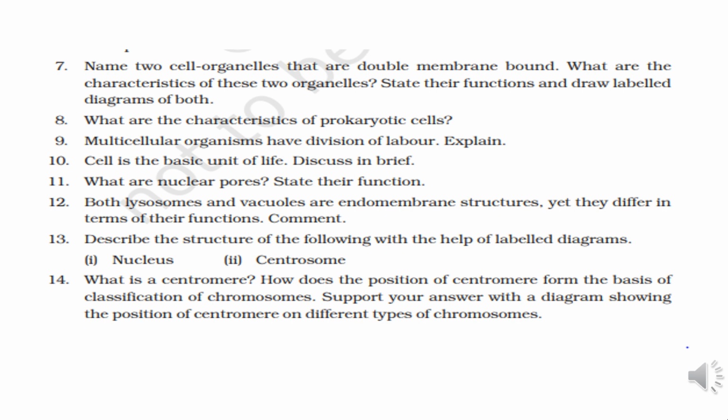It also provides a site over its surface for attachment of spindle fibres. In the previous slide we have also done classification on the basis of position of centromere. There are four types of chromosomes: metacentric, submetacentric, acrocentric, and telocentric. You can draw the diagram in your notebook and study the different types of chromosomes. Thank you.